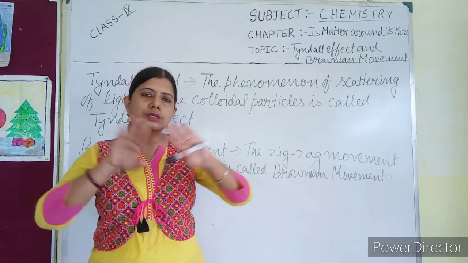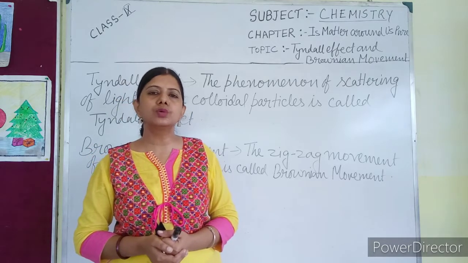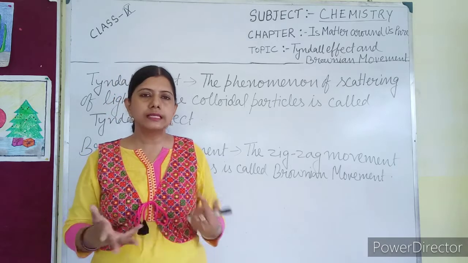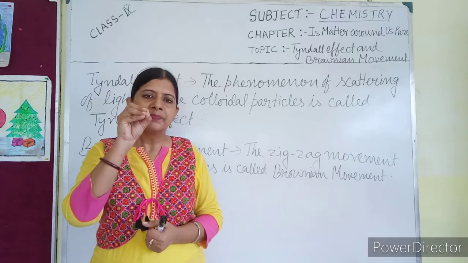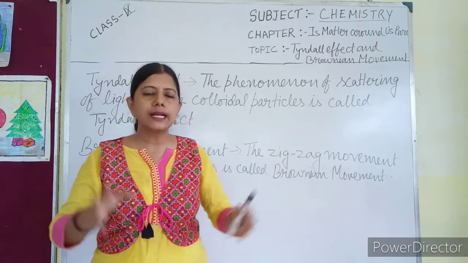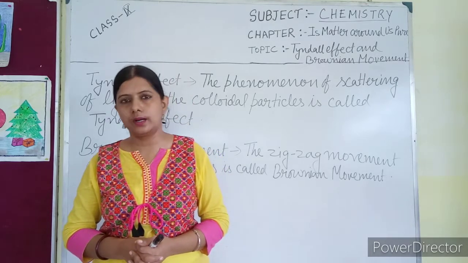the dust particles scatter the light rays, and due to that we are able to see the path of the light rays. Actually, it seems that the light is coming like a cone, spreading from a small corner like a cone. The cone that forms is also known as the Tyndall cone.